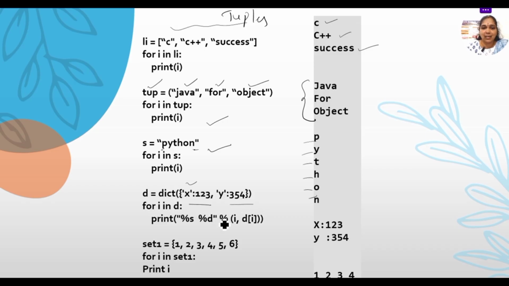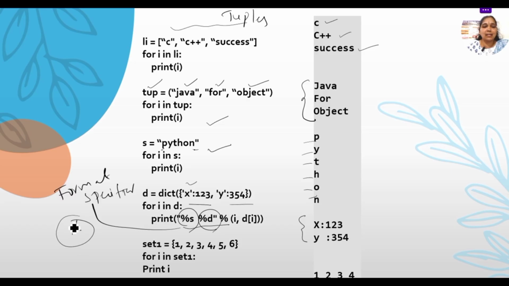You need to print like this. For that also we can use it here. But while printing dictionaries, a special combination of format specifiers has to be used. These are called format specifiers, for strings and for numbers. A combination, that is the variable followed by this symbol, is called a format specifier.